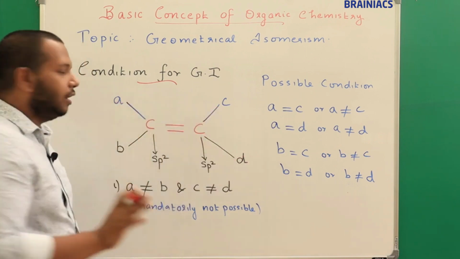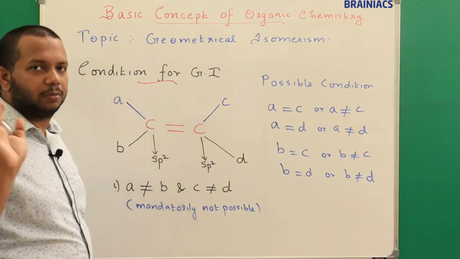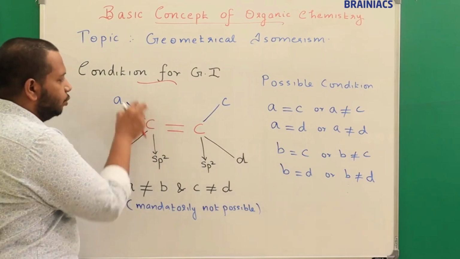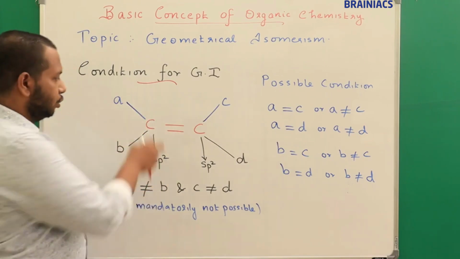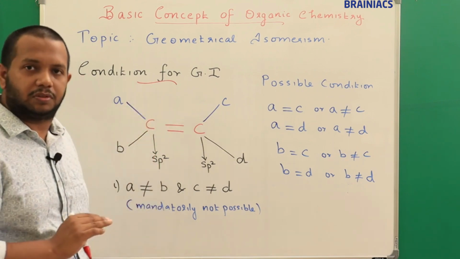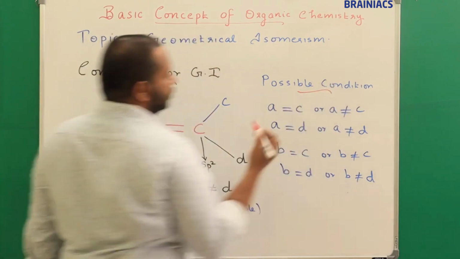This you should ensure. If A is equal to B, surely I can say that the compound will not exhibit geometrical isomerism. The shortcut for that is, to the same carbon atom you should not have the same atoms attached. If the same atoms are attached to the same sp2 hybridized carbon atom, it will not exhibit geometrical isomerism. Understood? So these conditions you can note down, very important.